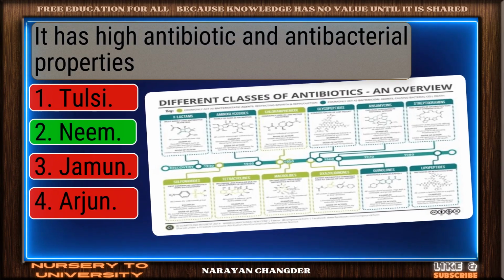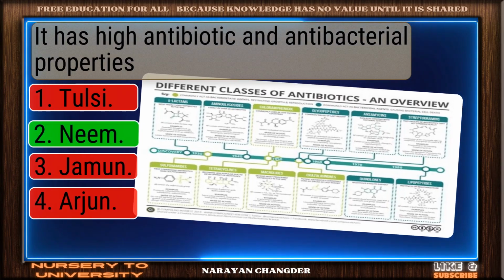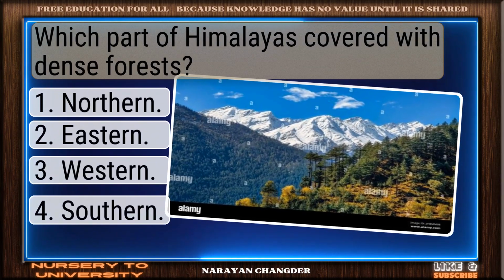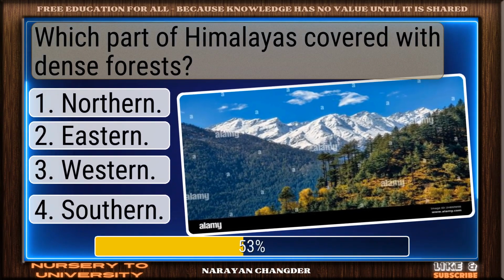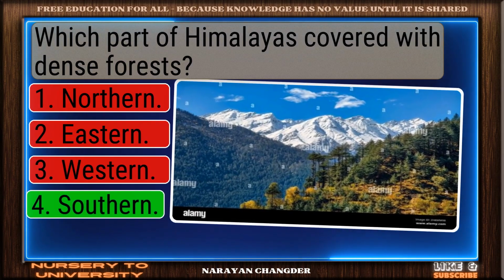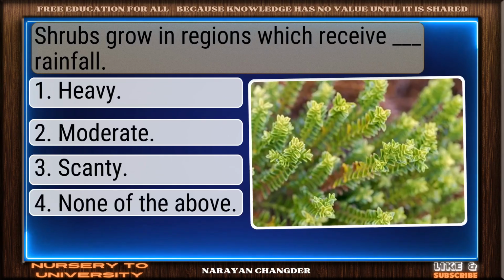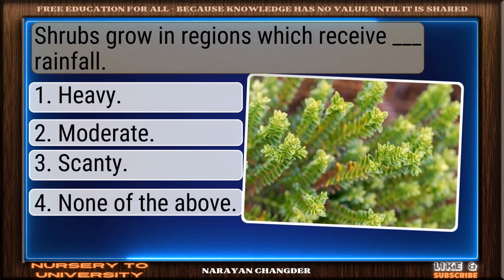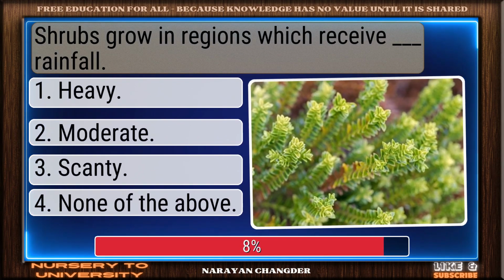Smart move. Neem is an accurate answer. Question number 190. Which part of Himalaya is covered with dense forests? Great job. Southern is the accurate answer. Question number 191. Shrubs grow in regions which receive dash rainfall.